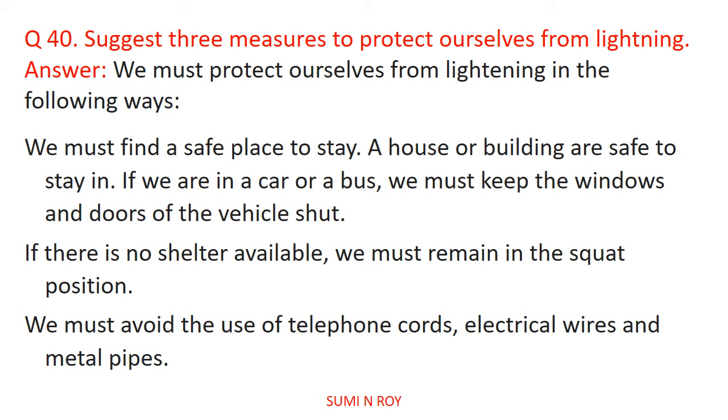Suggest 3 measures to protect ourselves from lightning. We must protect ourselves from lightning in the following ways. We must find a safe place to stay. A house or building are safe to stay in. If we are in a car or a bus, we must keep the windows and doors of the vehicles shut. If there is no shelter available, we must remain in the squat position. We must avoid the use of telephone cords, electrical wires and metal pipes. So these are the few safety measures which we can take to protect ourselves during lightning.